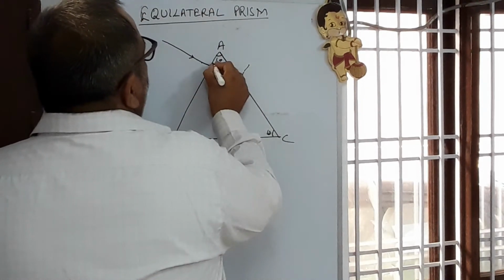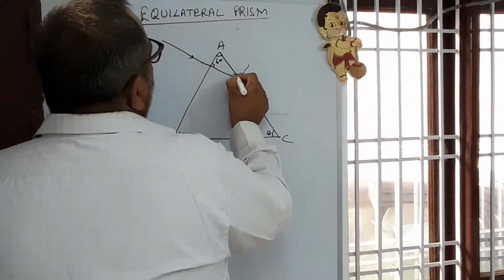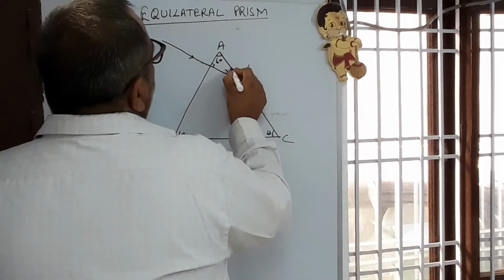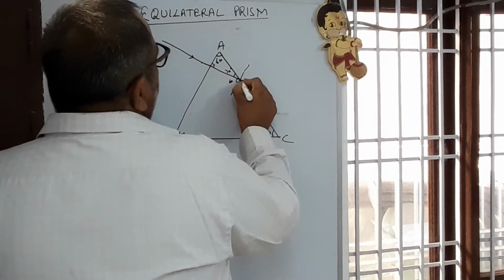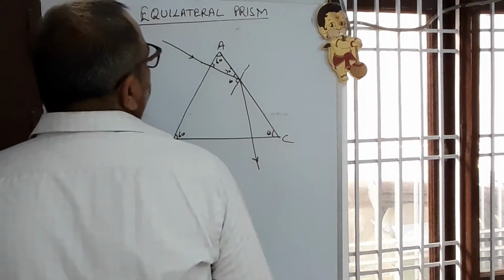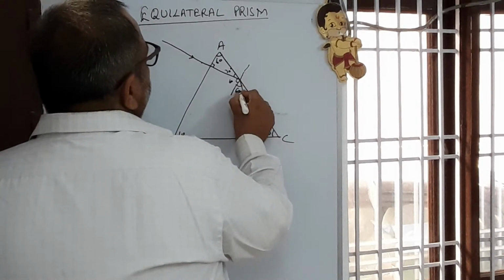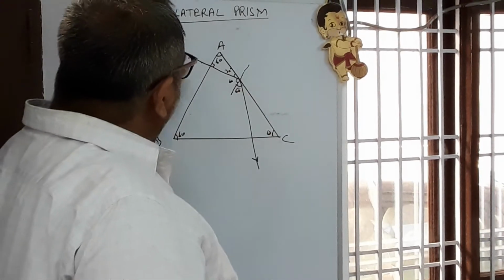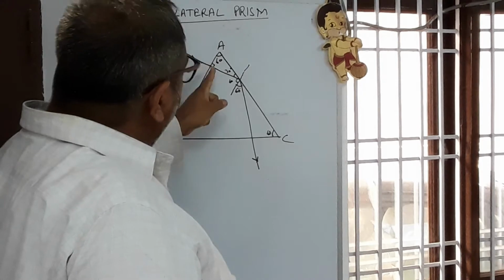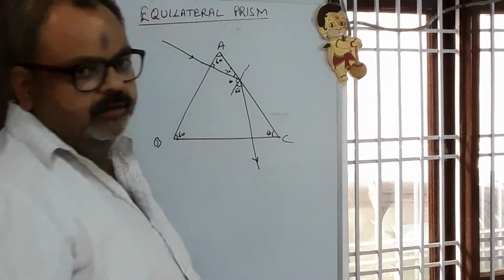This is 90, this is 30, and here it is 60. By the same angle it passes undeviated. So when the ray of light is made incident normally on the surface, it does not deviate from its path, it passes undeviated.